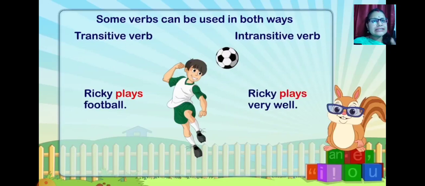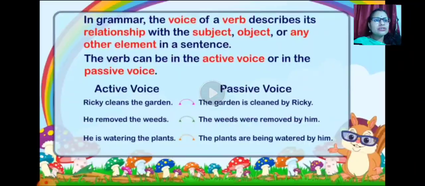Hope students, transitive verbs and intransitive verbs are clear in your mind. But still, if you have any doubts, you can ask me in your classes also.